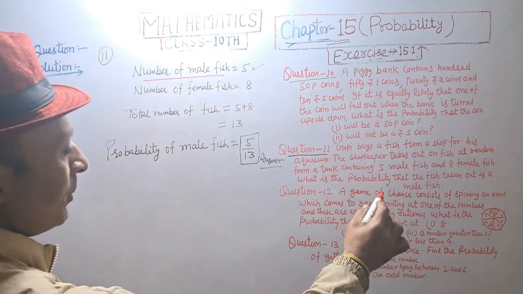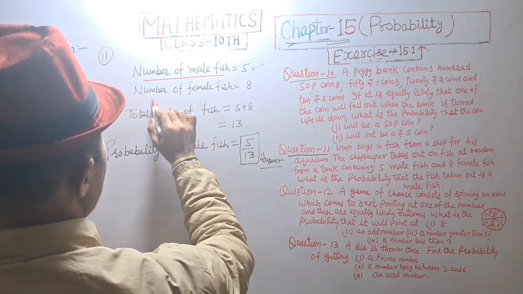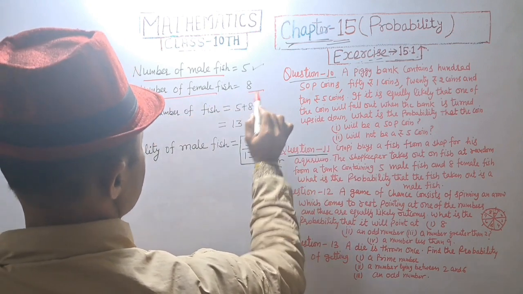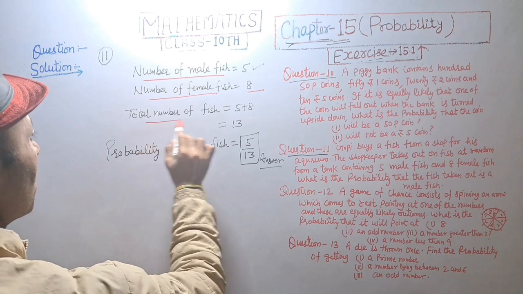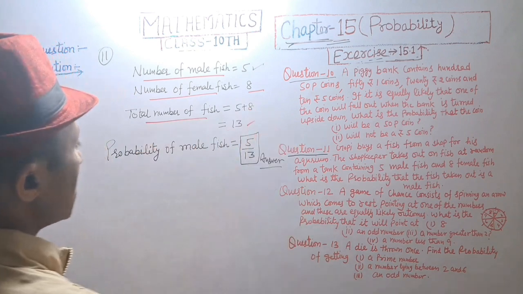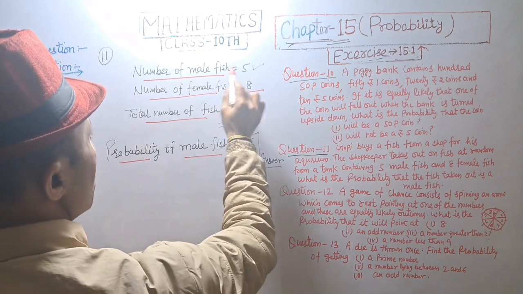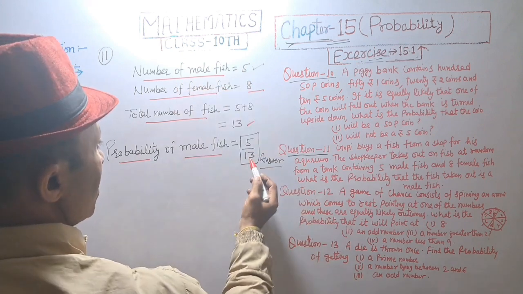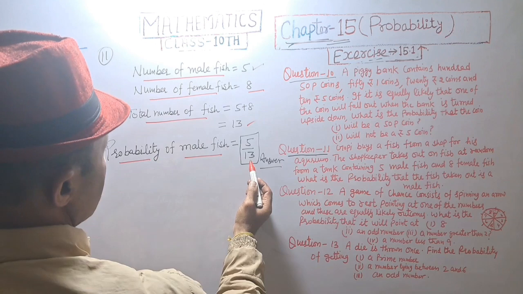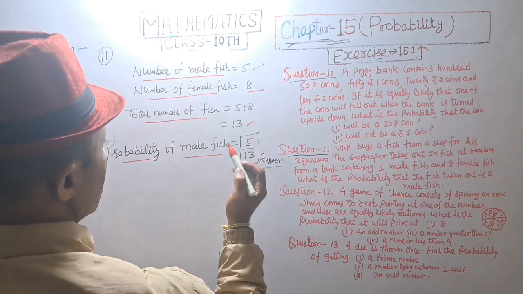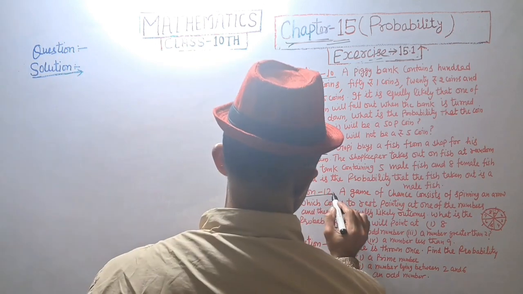We have given number of male fish is equal to 5 and number of female fish is equal to 8. Total number of fish is 5 plus 8 is equal to 13, and probability of male fish equal to number of male fish divided by total number of fish, 5 upon 13. Answer.